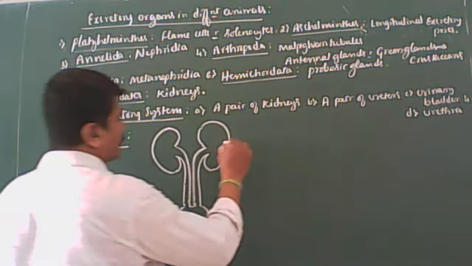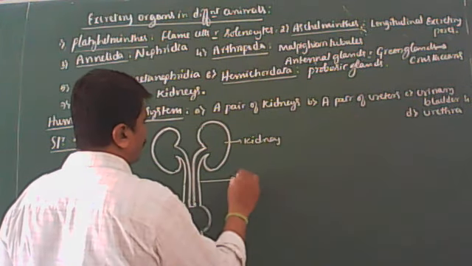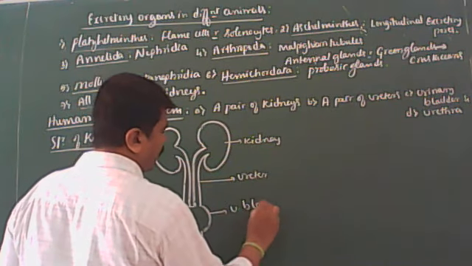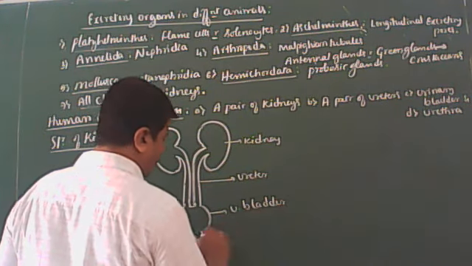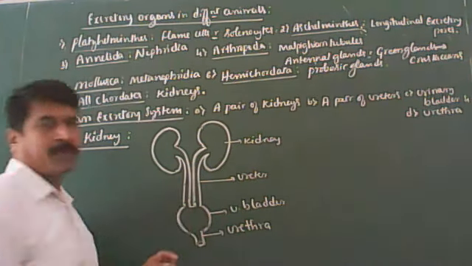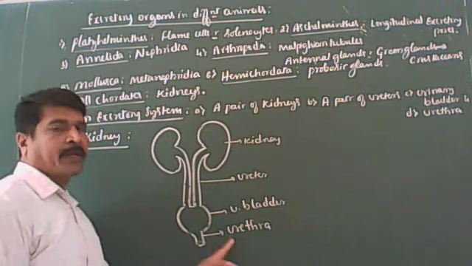Clear? So these are the kidneys, these are the ureters, this is the urinary bladder, and this is the urethra.